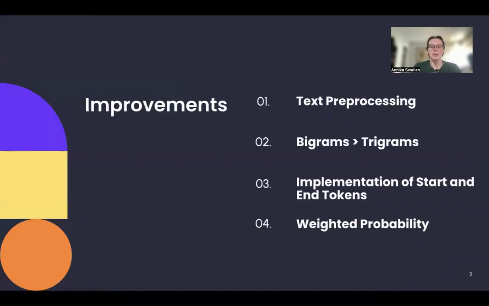And then finally, what I did was take the weighted probability. This improves the model by looking at the number of times that a specific word follows a certain word and using the probability to predict that that will be the next word. So for instance, if we are talking about tall men a lot in our subject lines, and say 90% of the time after the word "tall" comes the word "man," but then 10% of the time after the word "tall" comes the word "giraffe," weighted probability is going to say that we would expect 90% of the time "man" is going to follow "tall." Whereas our initial model was basically just saying it can either be "man" or it can be "giraffe," and it's just going to be a 50-50 split there. We're randomly choosing a word.